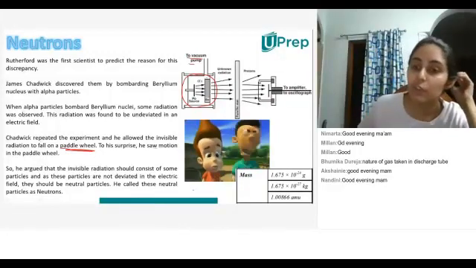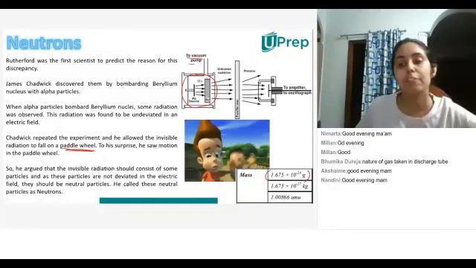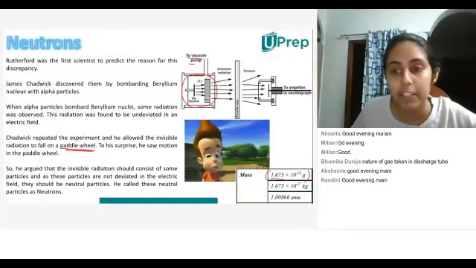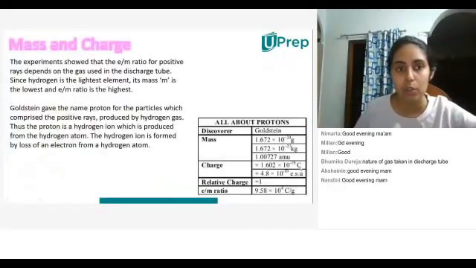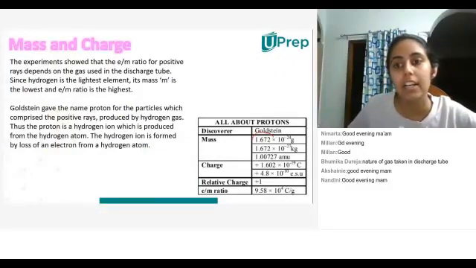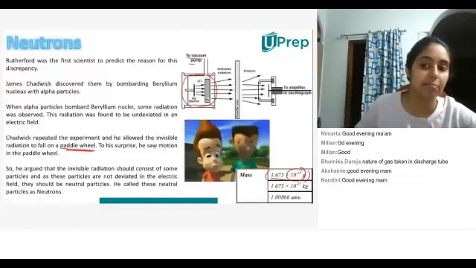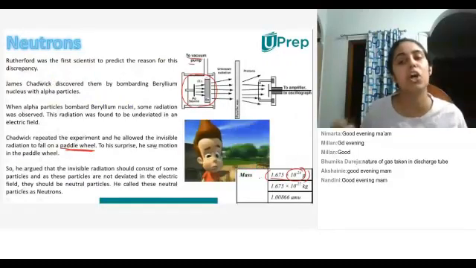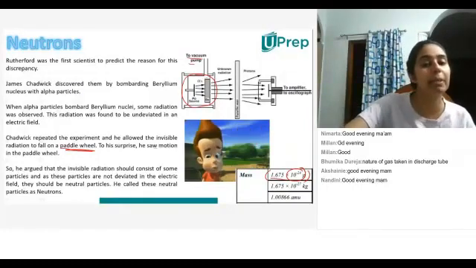So the mass of neutron is 1.675 into 10 to the power minus 24 grams. Let's take a look at protons. For protons, it is 1.67 into 10 to the power minus 24 grams. So 1.67 and 1.67, it's very close. So the mass of neutrons is very, very close to that of protons. Okay. Did everybody understand so far?